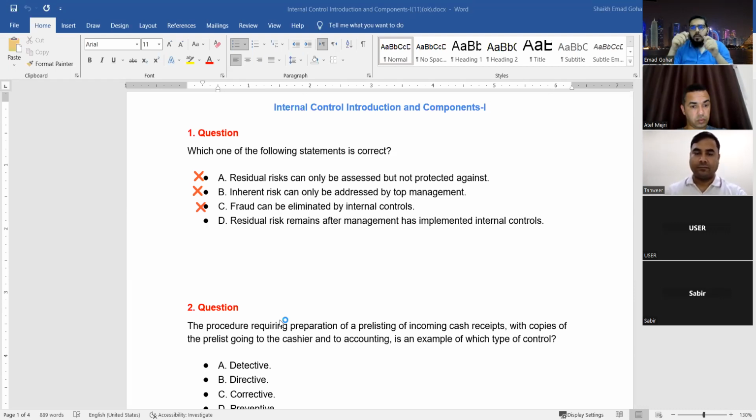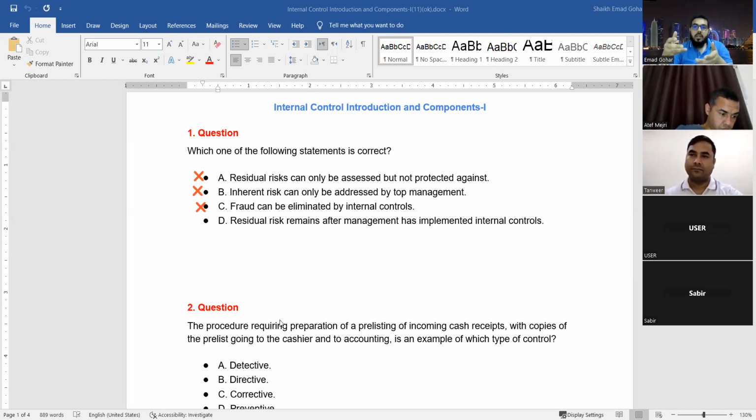Now the governments are saying that if you are traveling, you should take a PCR test, right? After bringing the PCR test to the airport, wherever you are traveling, still there is a risk that you have corona. So they put a control. Now still there is a risk that the passengers who are coming have corona. So that is residual risk, because after putting the control, that risk is still remaining.